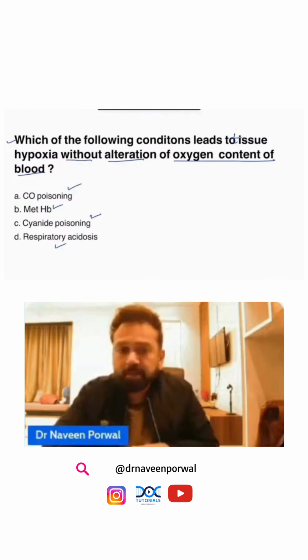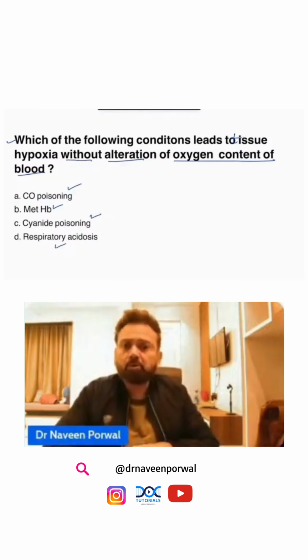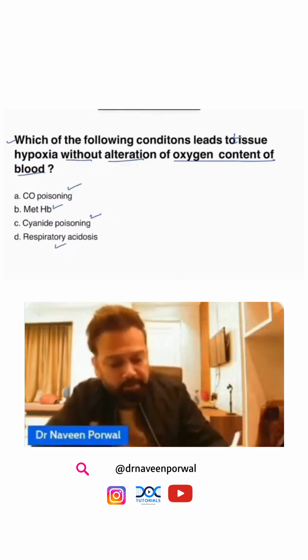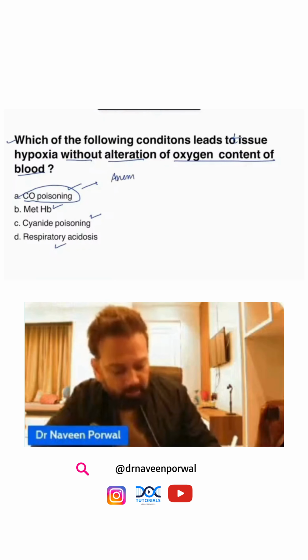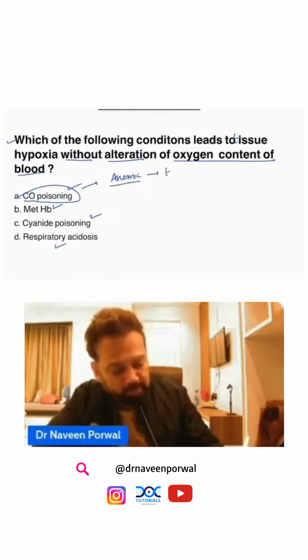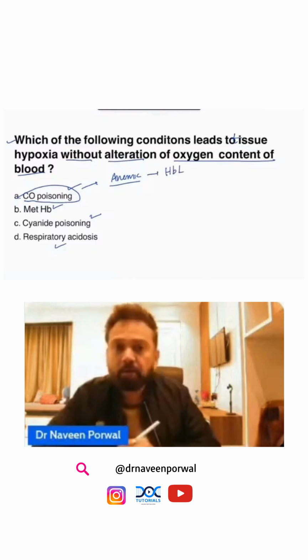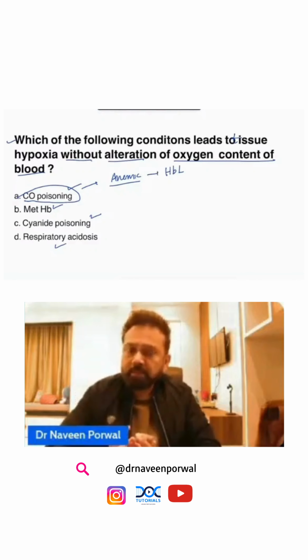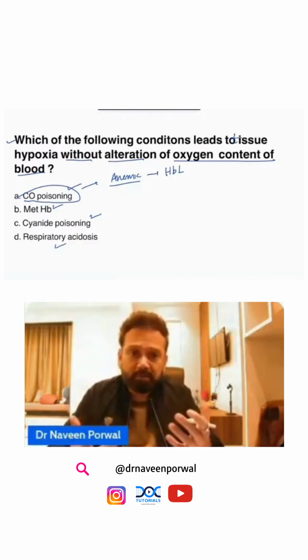So we have seen that plenty of MCQs are based on hypoxia, and they have almost the same concept. For example, carbon monoxide poisoning, or anemic hypoxia. Anemic hypoxia can be due to anemia, when hemoglobin is less, so transport of oxygen will be less.